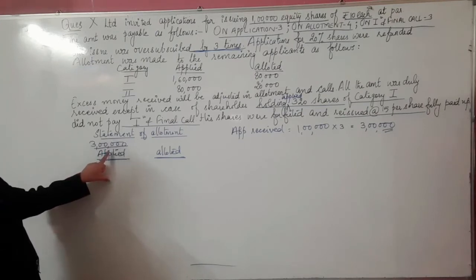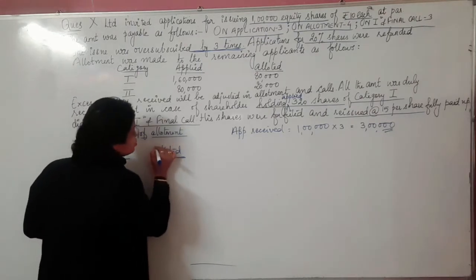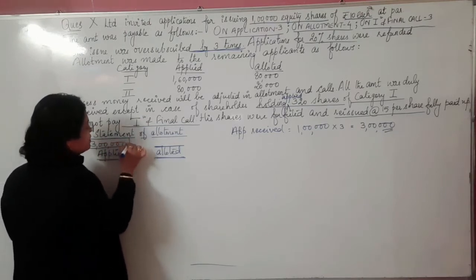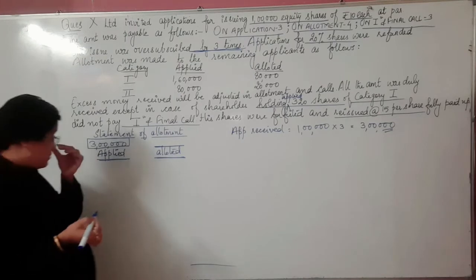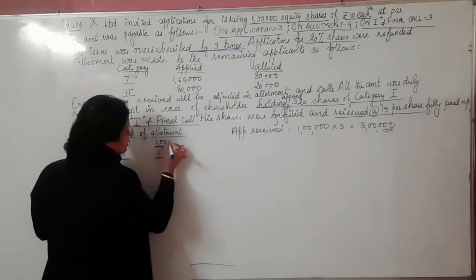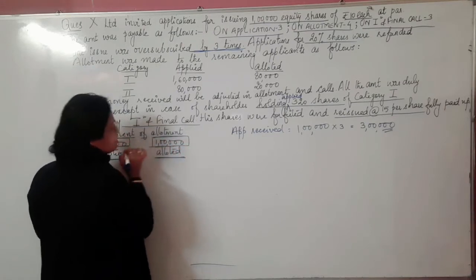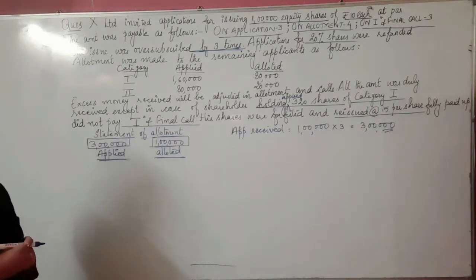Allotted stands for issued, meaning how much the company wants to sell in the market. Issued and allotted are one and the same thing. It's clearly given in the question: it is 1 lakh. So the issued number of shares here is 1 lakh.